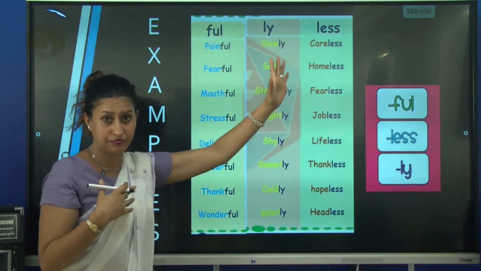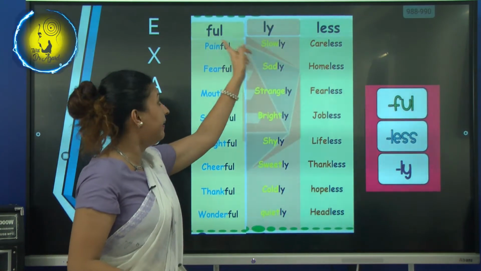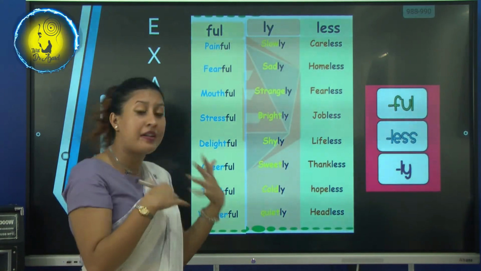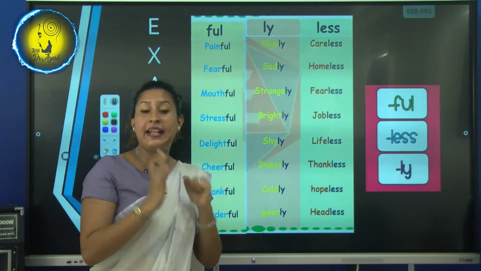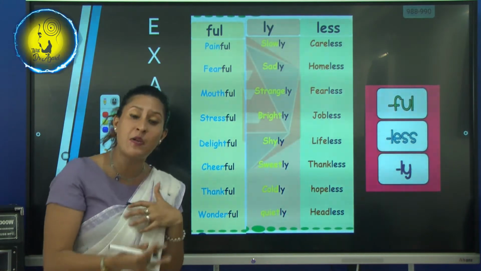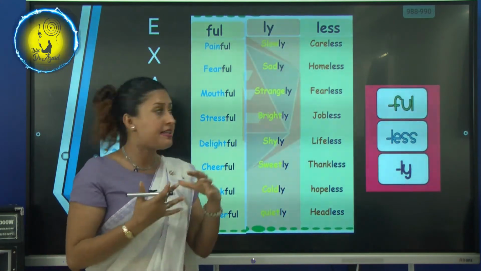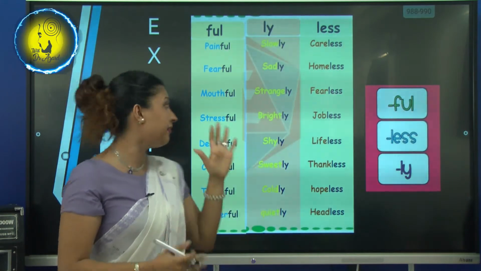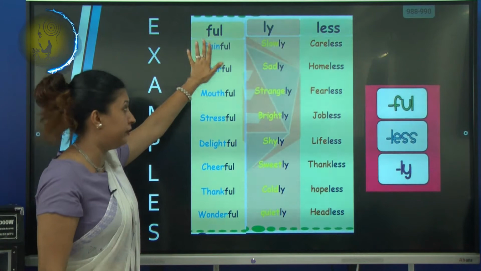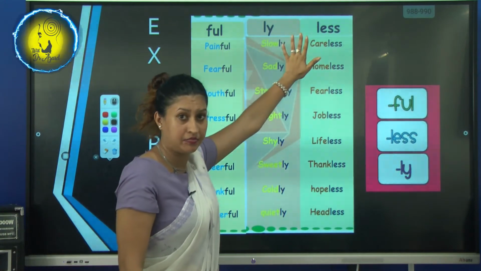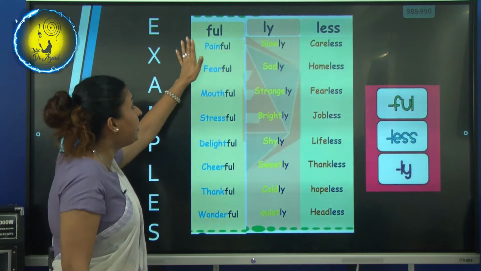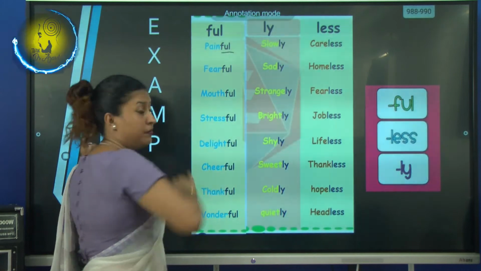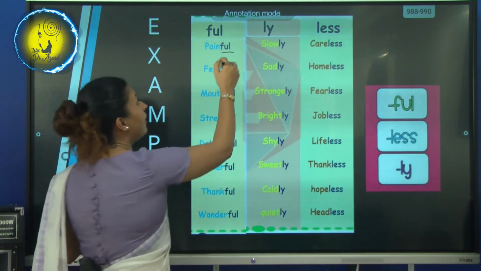Full, less. I always want you also to pronounce with me, because your pronunciation matters most in the English language. If you pronounce it in a different way, it's very ugly. So when I pronounce, you also have to pronounce from the other side. Full, less. Pain becomes painful with ful.